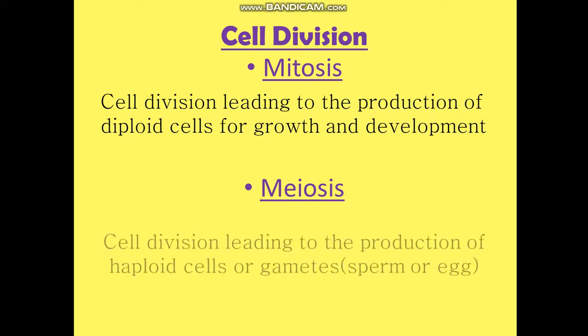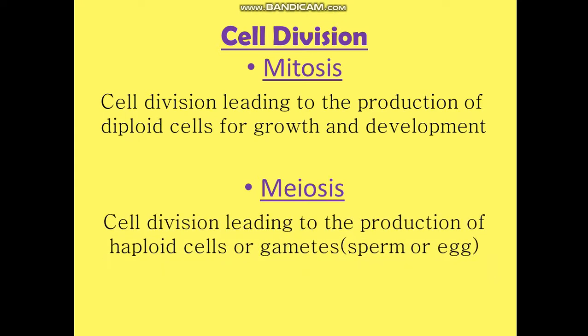Clear? So coming on to the definition, cell division leading to the production of haploid cells or gametes. Gametes will be sperm or egg. Why is this so? Because sperm and egg at the time of fertilization need to fuse, and when they fuse, 23 chromosomes from each of them will combine again to form 46 chromosomes. Clear? So growth, replacement, repair takes place because of mitosis and reproduction takes place because of meiosis.